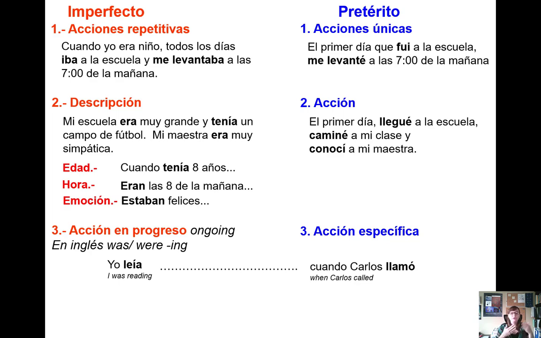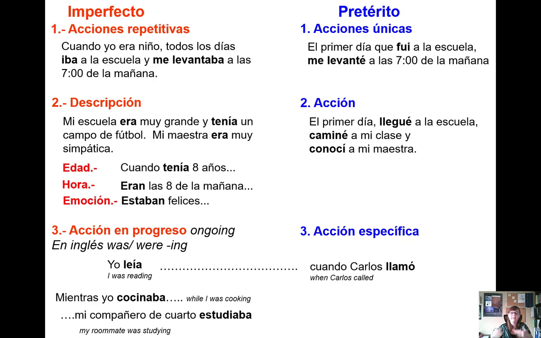For example, yo leía, I was reading, cuando, when, Carlos llamó. So something or someone did something that interrupted that ongoing action. Another example could be, mientras yo cocinaba, mi compañero de cuarto estudiaba. So while I was cooking, my compañero de cuarto, my roommate, was studying, right?